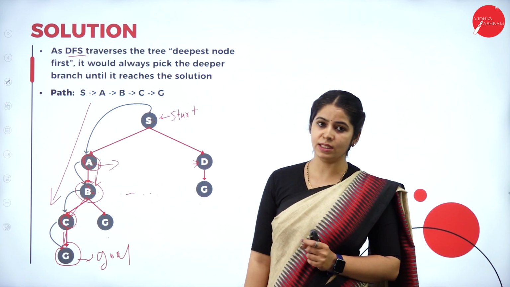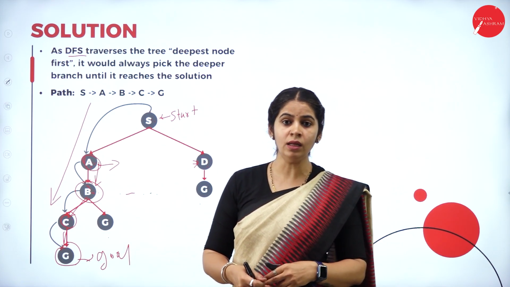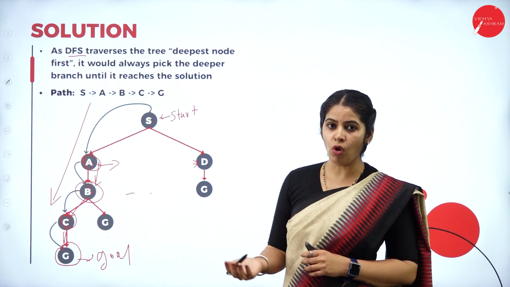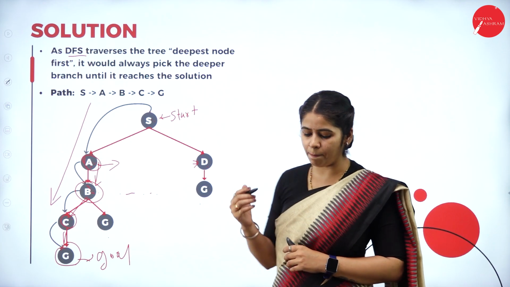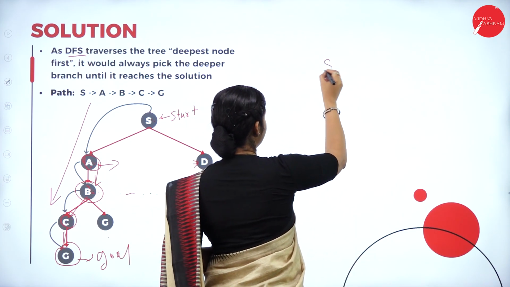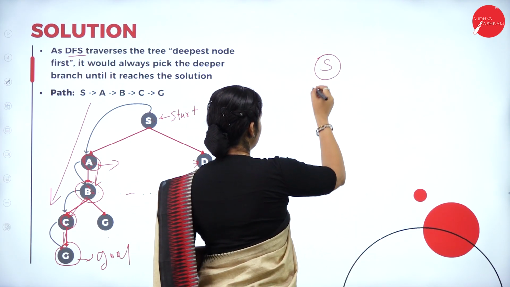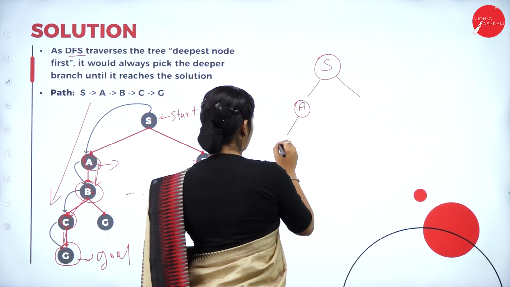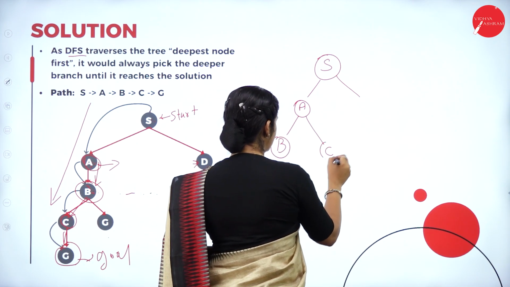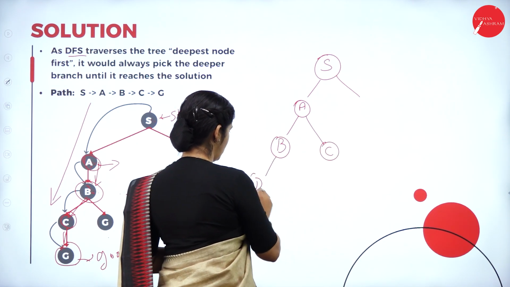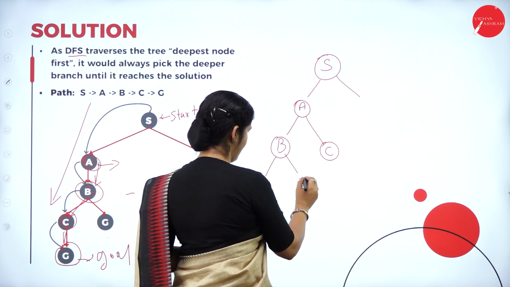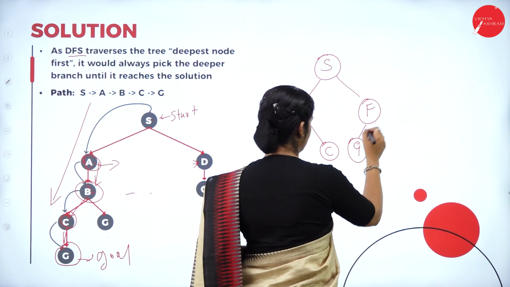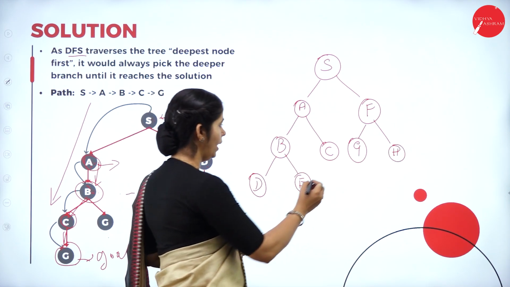Right, in this example we get the goal state once we go beneath into the tree. But let us take one more example where we need to go for backtracking. So I'll take the nodes S, A, B, C, F, G, and I.